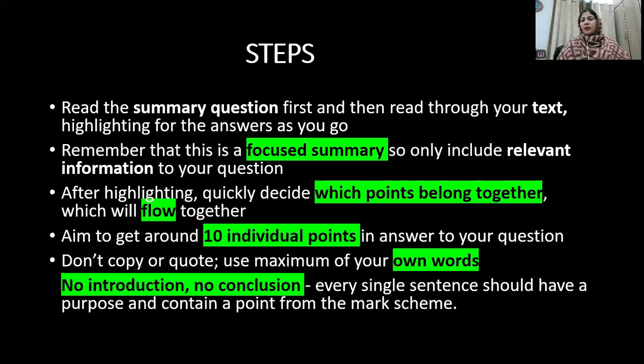If there is a question that asks you to write about the past and the present development, then you will write 5 content points for the past and 5 for the present. No introduction and no conclusion is required for the summary question, and don't copy or quote. Maximum own words are preferred.